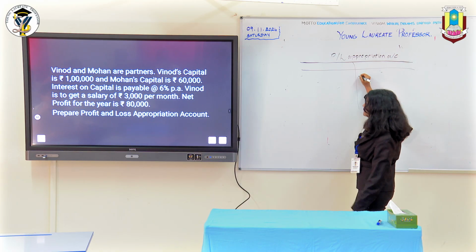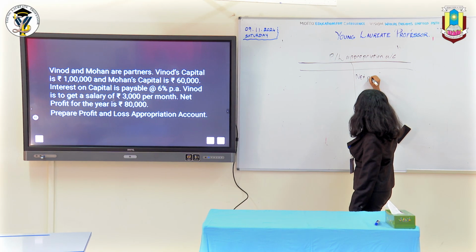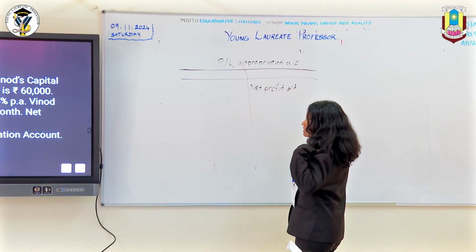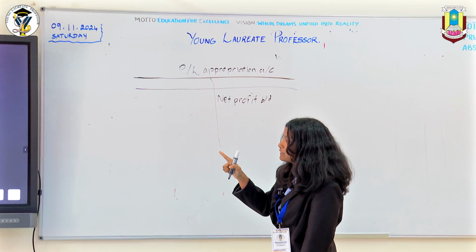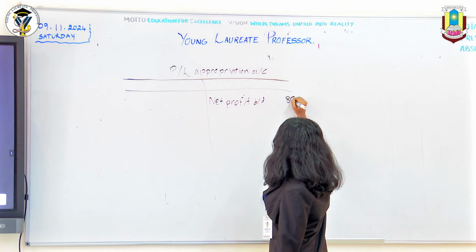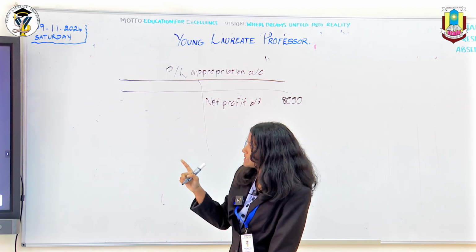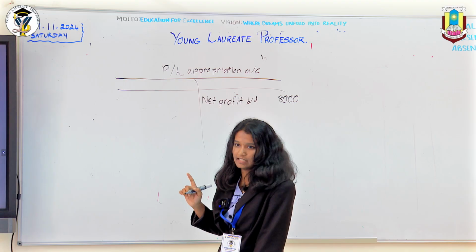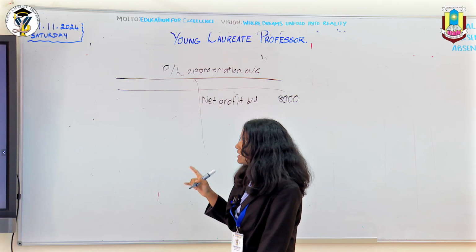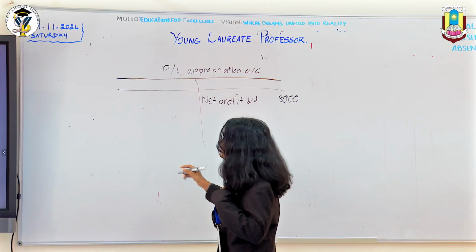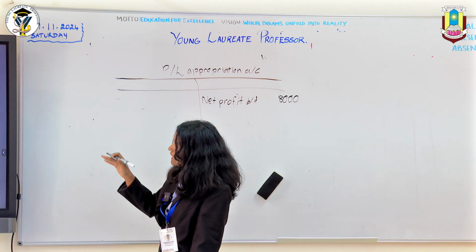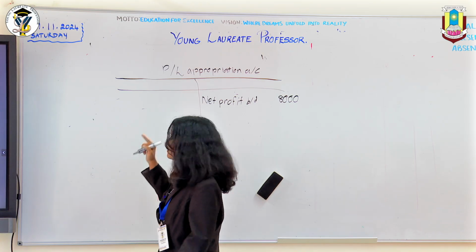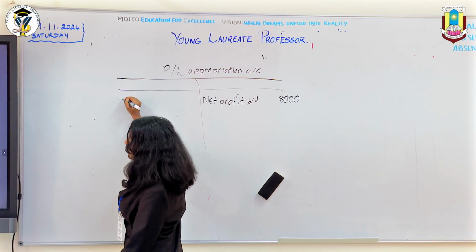So here we write net profit, which is the net profit of the year, 80,000. So we bring it. Then it specifies Vinod's capital is 1 lakh and Mohan's capital is 60 lakh, and interest on capital is payable at 6% per annum. So on the debit side, we write the interest on capital, which would be 6% of 1 lakh and 6% of 60 lakh. So here we write the partners' capital account.